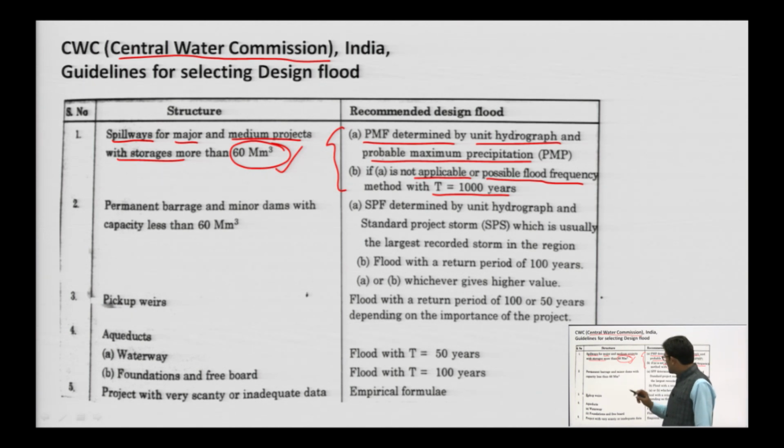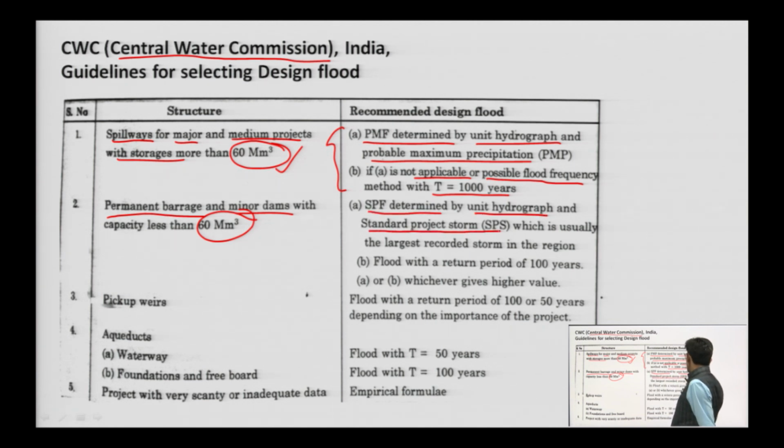Second guideline is for permanent barrage and minor dams with capacity less than 60 million cubic meter. For this we have SPF determined by unit hydrograph and standard project storm, which is usually the largest recorded storm in the region, and flood with a return period of 100 years.